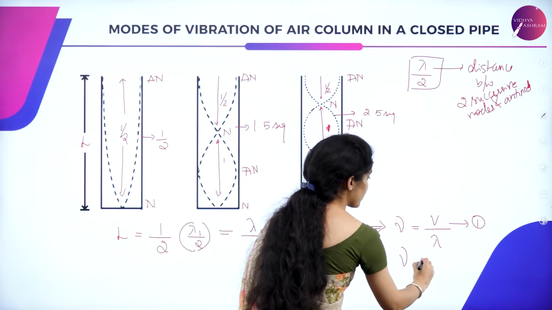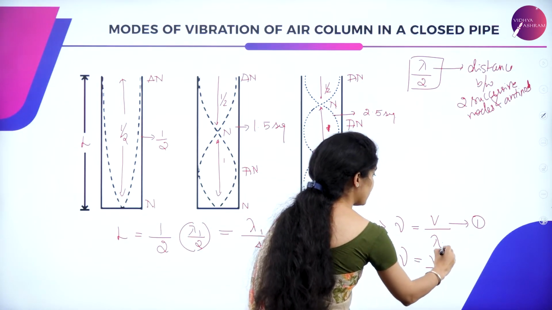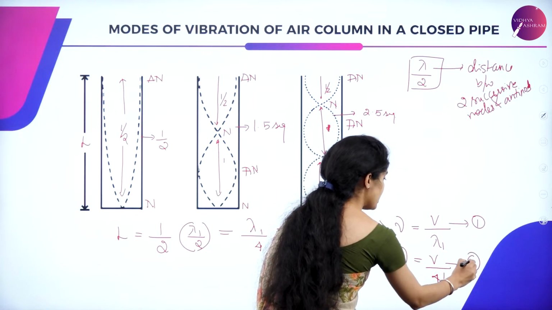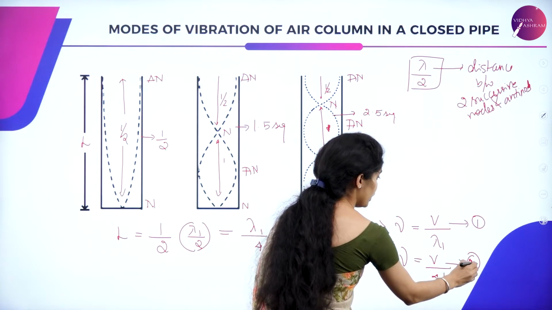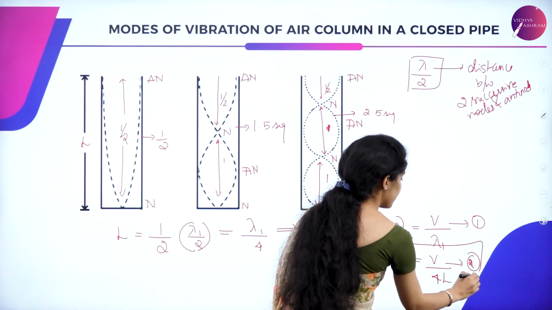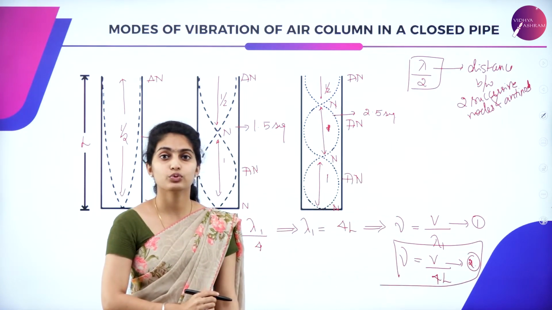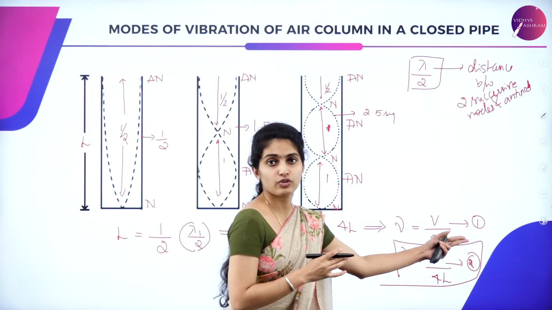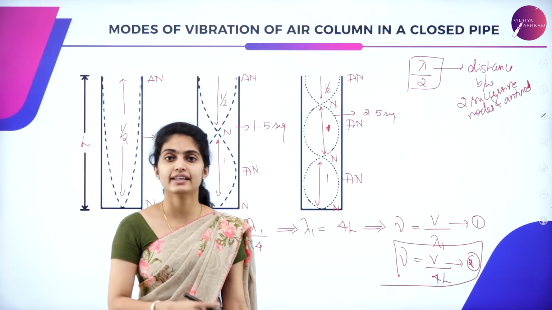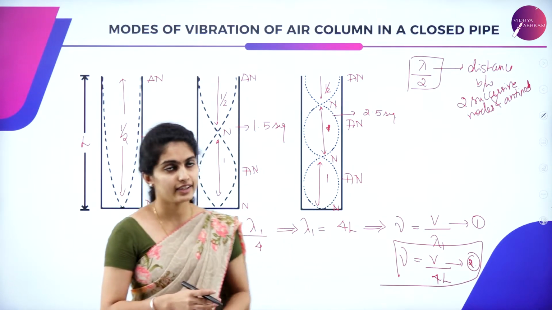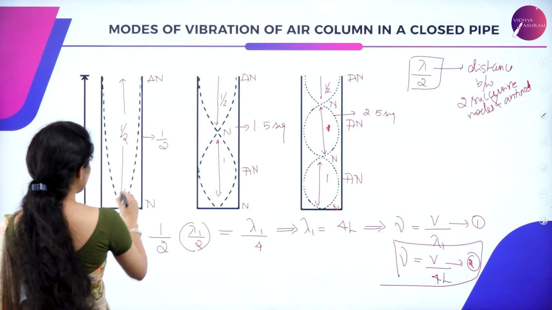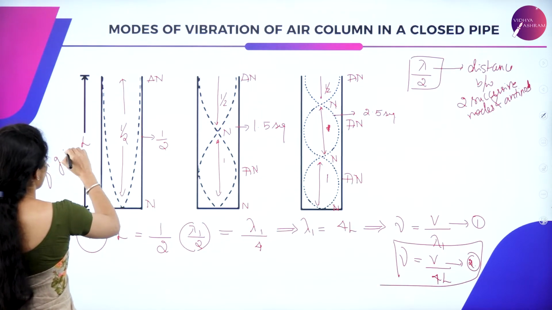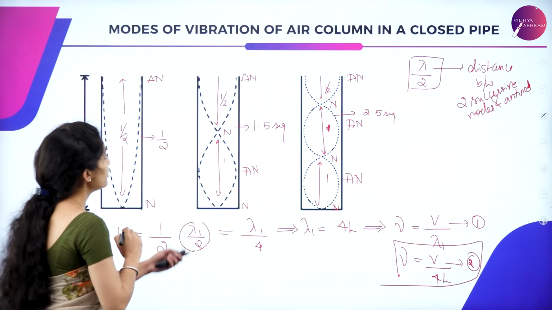So I can write frequency as V divided by, since it is lambda 1, 4L, said to be equation 2. So we have frequency nu is equal to V divided by 4L. That is, frequency is equal to the ratio of velocity and 4 times the length. So that is all about only this first figure, figure 1.